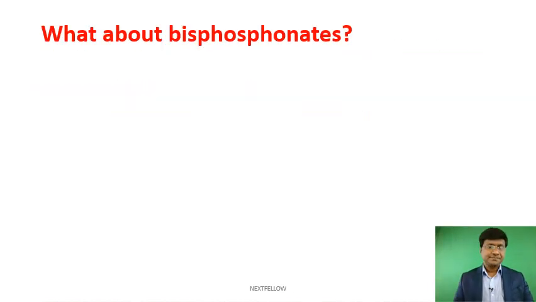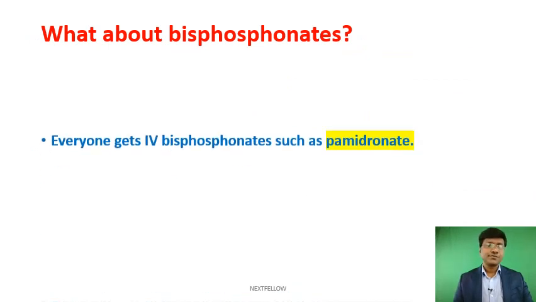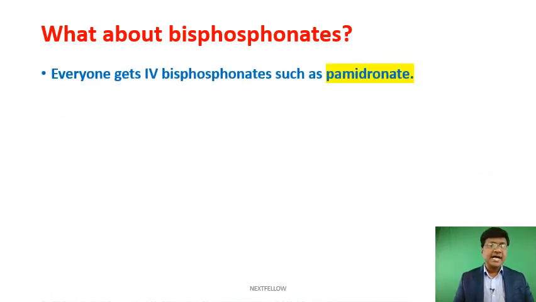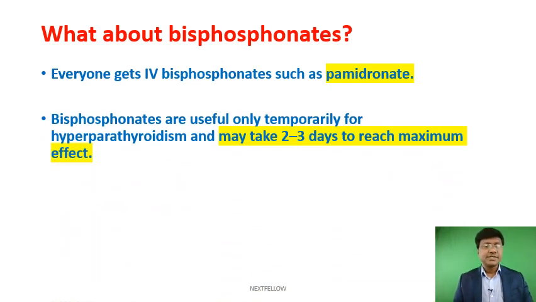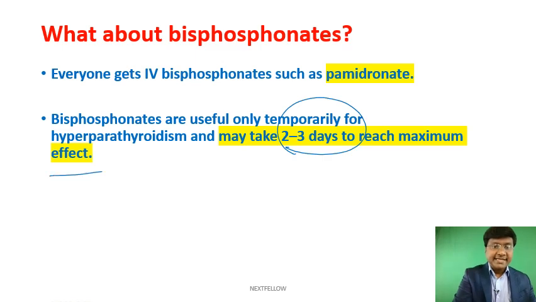Next, what about the bisphosphonates? Everyone gets an IV bisphosphonate such as pamidronate. Whenever you give pamidronate, it will reduce the bone resorption, and thereby reduce the serum calcium levels. But these bisphosphonates are useful only temporarily for hyperparathyroidism, and it may take 2 to 3 days to reach the maximum effect of the bisphosphonate.